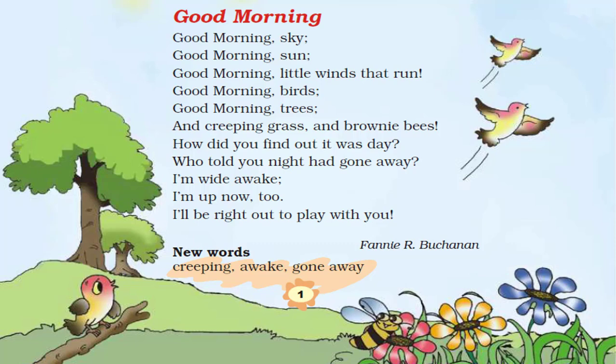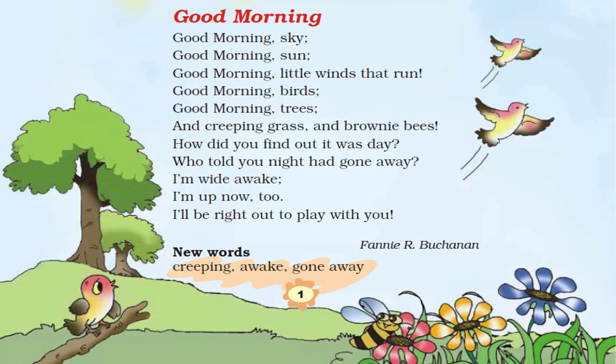Here, the girl is wishing good morning to the sky, sun, little winds that run, which means the cool breeze, cool air that flows in the morning. And also the girl is wishing good morning to the birds, trees, creeping grass and brownie bees.